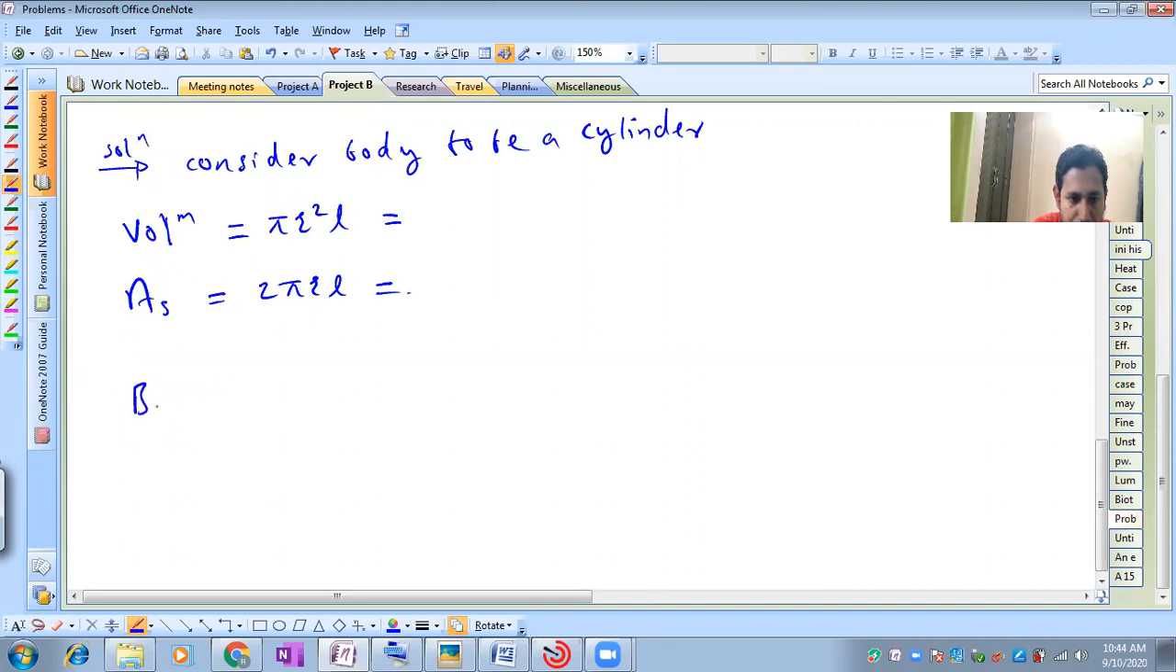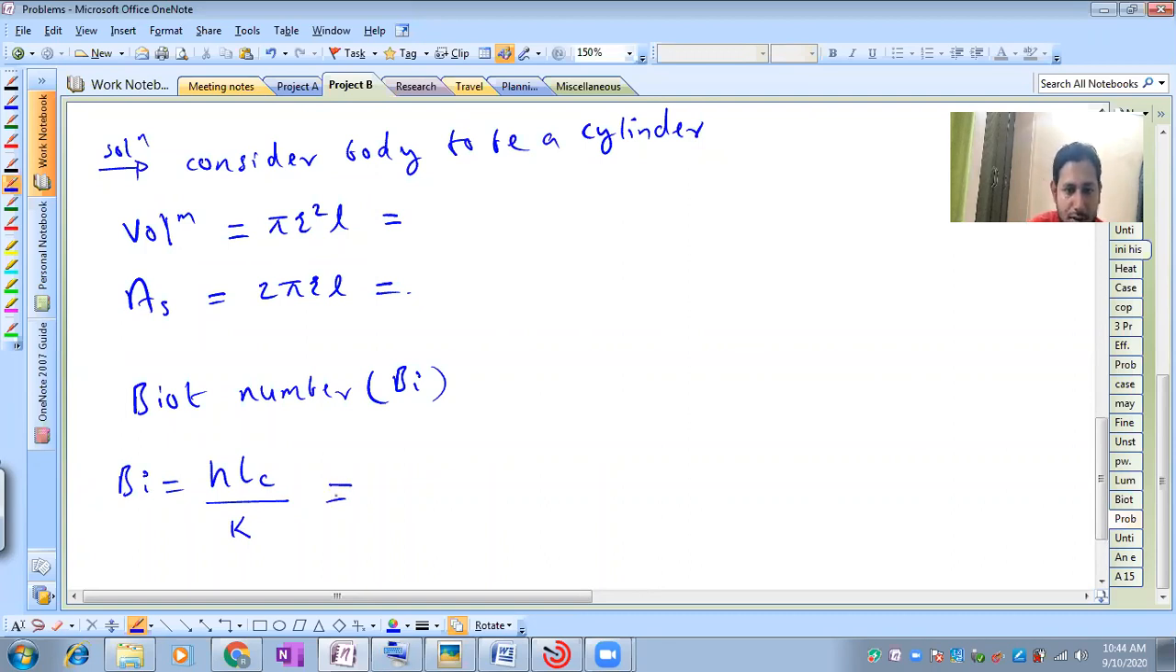Then you can apply the Biot number, which is equal to h Lc by k. So you can calculate what Lc is here. The characteristic length is equal to volume upon surface area.